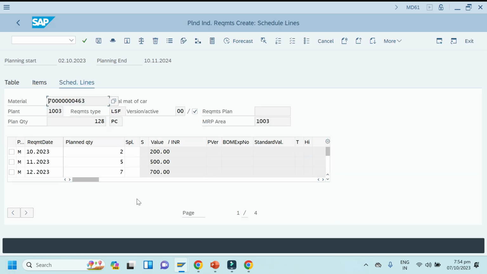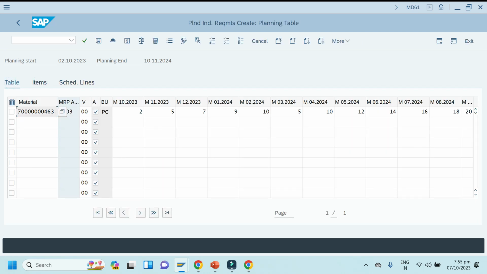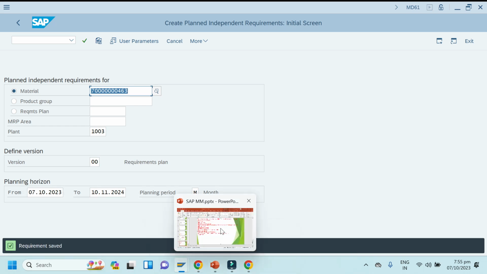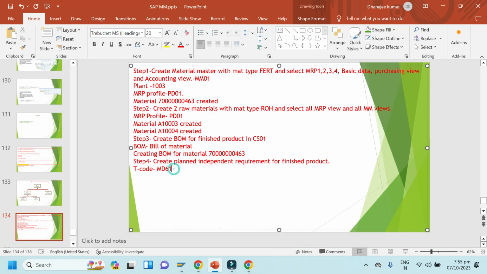So you can see here, right? Here we are running planned independent requirement for the finished product. Okay, so this is for the finished product. Click save now. So the requirement is saved. So step 4 is completed.